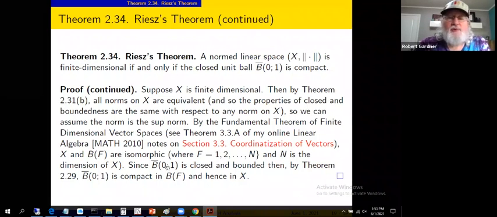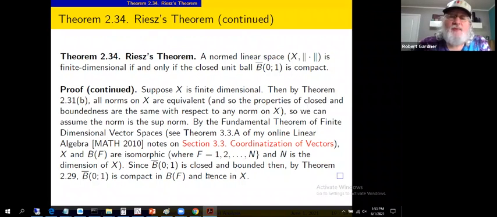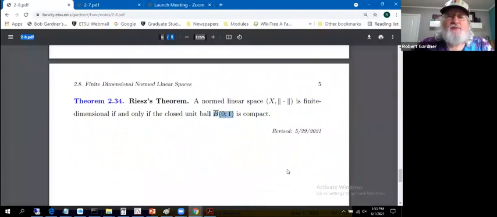Now we know that the closed unit ball is closed and bounded, and we've shown specifically in Theorem 2.29 that the closed unit ball is compact in the normed linear space B(F) of bounded functions on set F, and so we get that the closed unit ball, through the isomorphism, is also compact in normed linear space X. So if the space is finite dimensional, then the closed unit ball is compact, as claimed. And that takes care of section 2.8 and these little topological ideas.